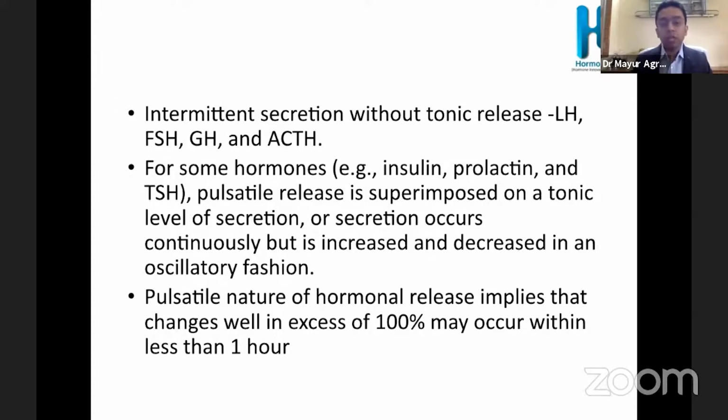Whereas for some hormones like insulin, prolactin, and TSH, there is a constant tonic release, and on that there is a superimposition of pulsatile release, with pulses at various frequencies depending on the hormone. By pulsatile, the definition is that a 100% change occurs within less than an hour. If this happens, then we call it a pulse.